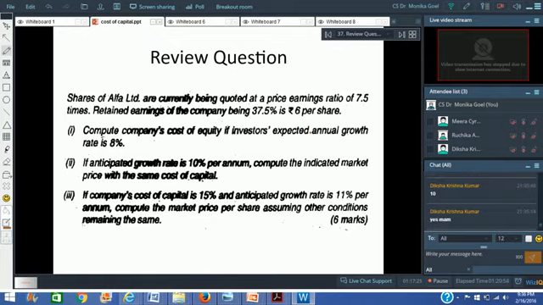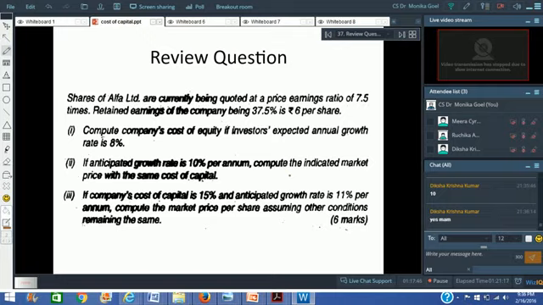Is it clear? Right? Because you don't have to find out D0, you have to find out D1. Now it is very clear, 10.8 divided by 120 plus 0.08 will give you the cost of equity. Now the question goes further. If the anticipated growth rate is 10% per annum, compute the indicated market price with the same cost of capital.